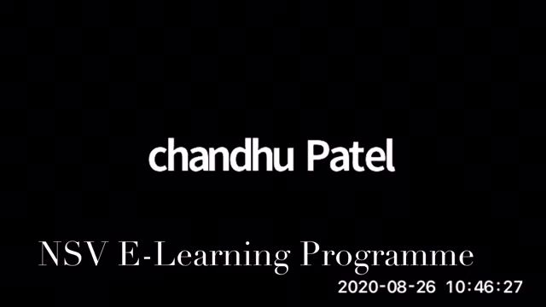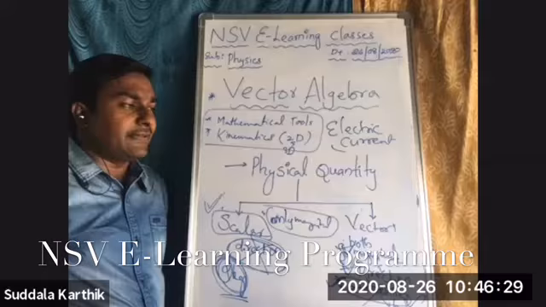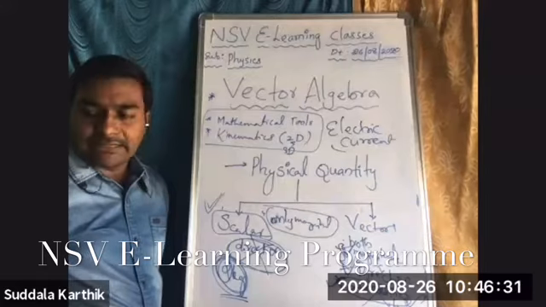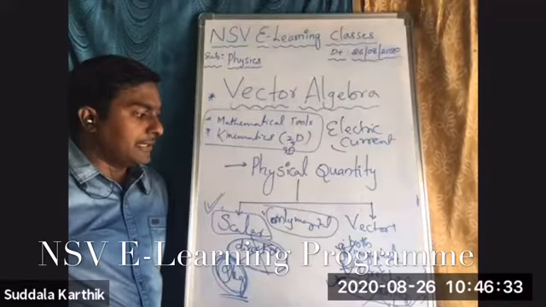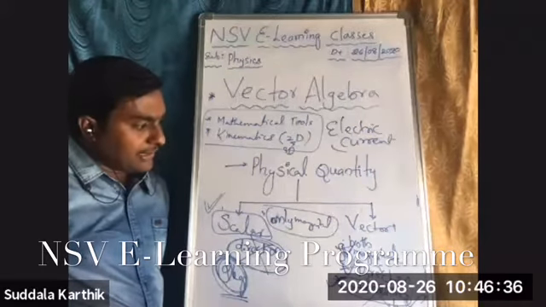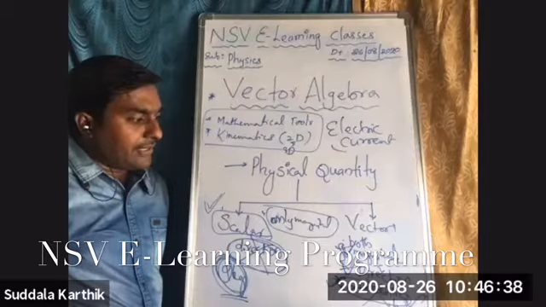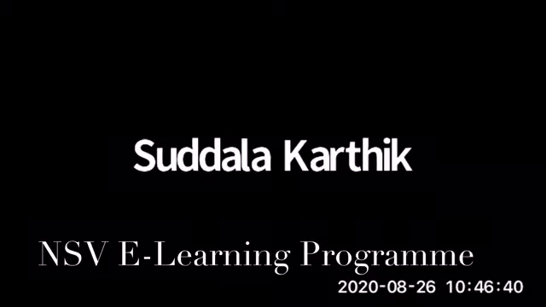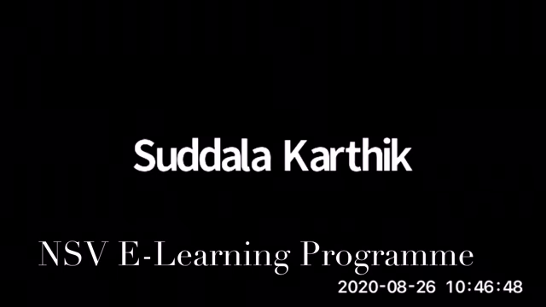the vector law of addition. That's why it is not a vector physical quantity. Electric current is not a vector physical quantity. Even though it has both magnitude and direction, it is not a vector physical quantity.